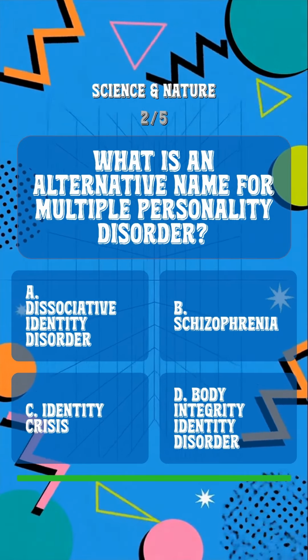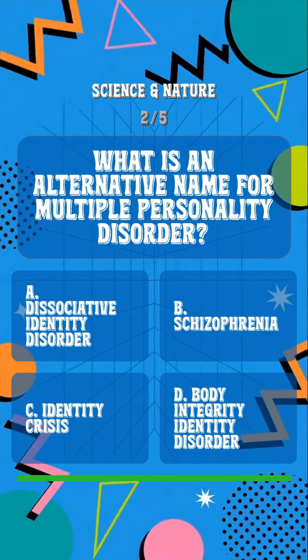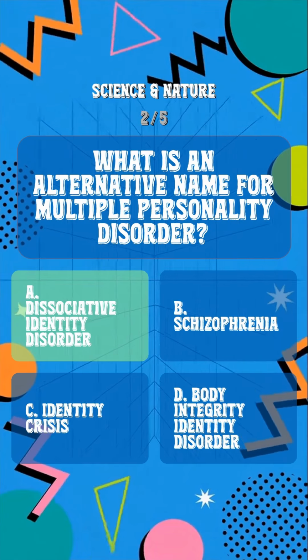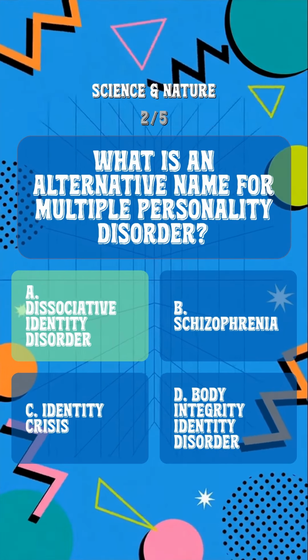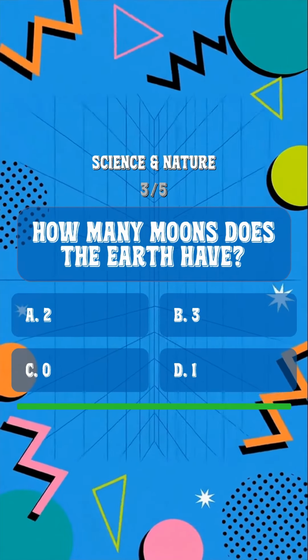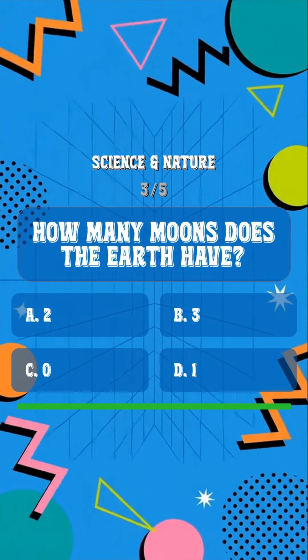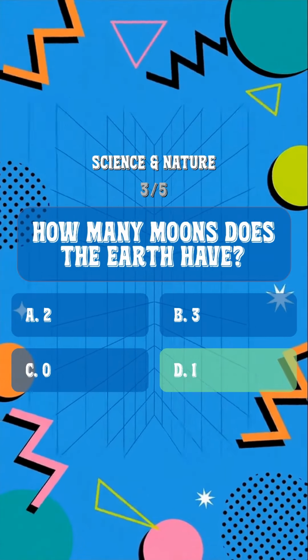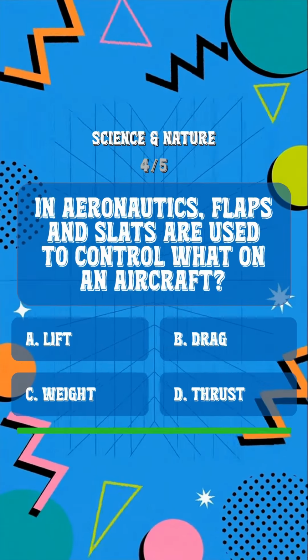What is an alternative name for multiple personality disorder? The answer is dissociative identity disorder. Question 3. How many moons does the Earth have? The answer is 1. Question 4.